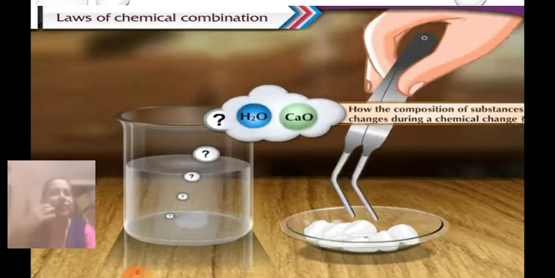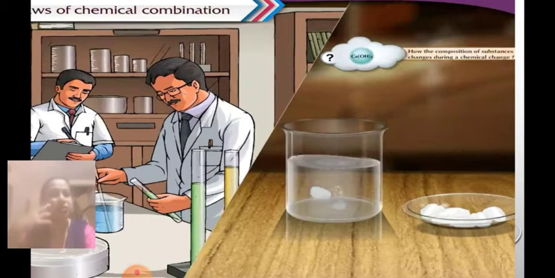So you can see that when water is added to calcium oxide, you get a new substance called calcium hydroxide. Many scientists, while doing this, measured accurately the substances used and the substances formed. So they tried to measure the reactants, and the substances which are formed later, which we call products. That is what we are going to learn in this lesson, that is, measurement of matter.